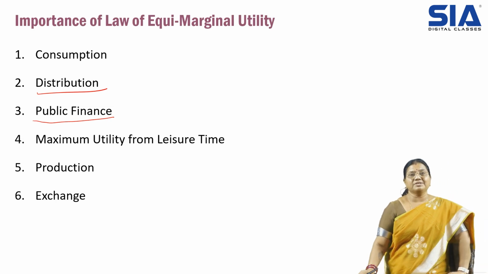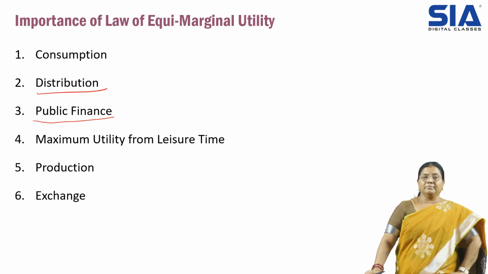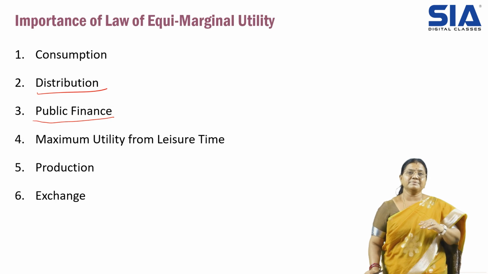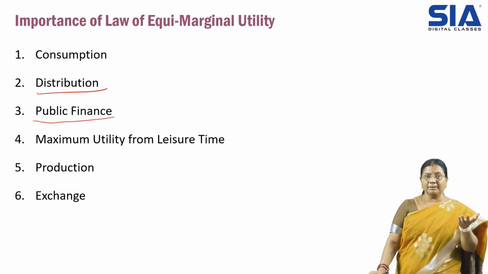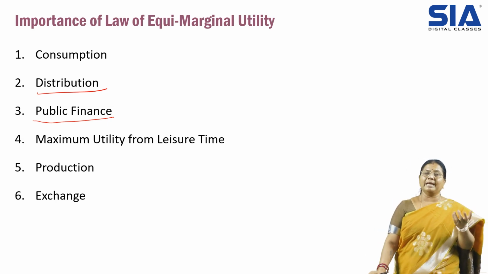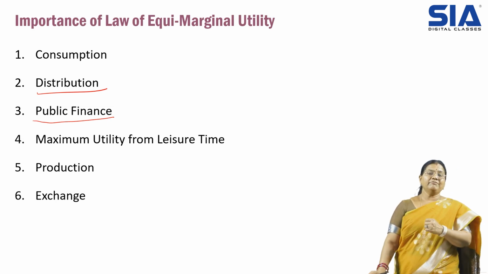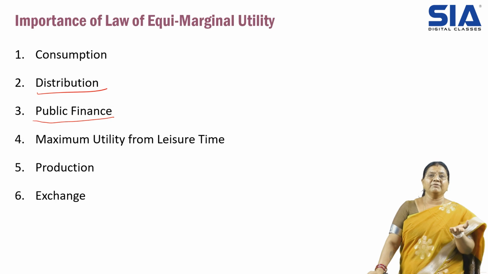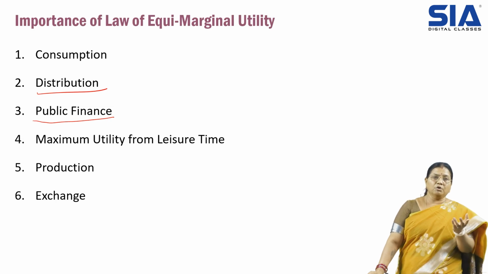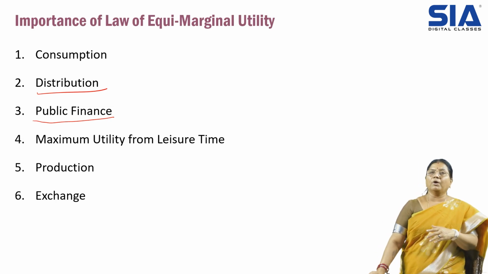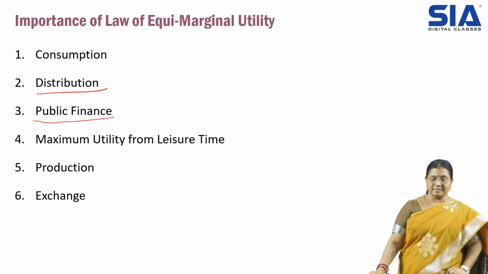In organizations, they see that if a person spends leisure time for knowledge enhancement, like reading books, even that time the marginal utility will be there. If the person is idle, then the marginal utility only counts the working hours, not the idle hours. So this law is also important to consider all those things.